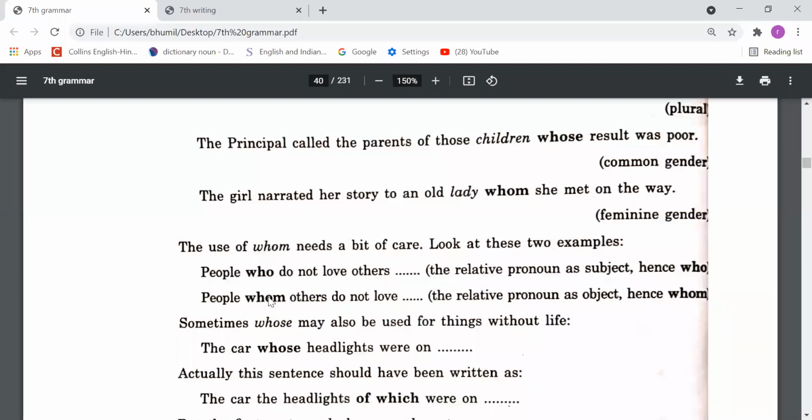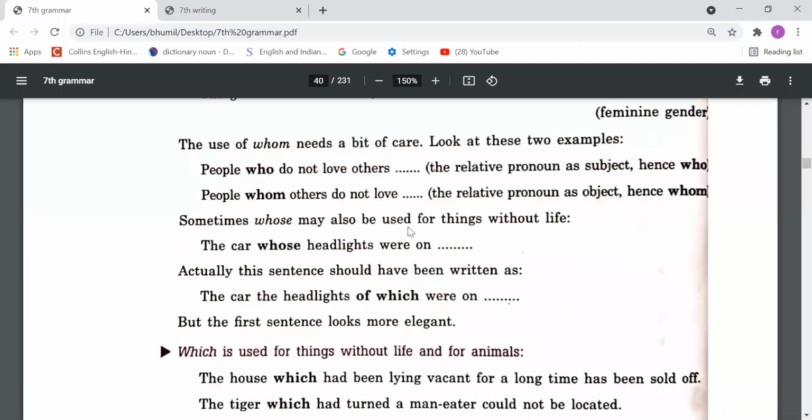Others is the subject and people is the object. That's why we have used whom here. So these people are the antecedent of these pronouns. Antecedent, I have told you, is the word for whom or what these pronouns are used. So those words are called antecedents of those pronouns, right? Who has been used here for people, and whom has been used also for people. So people are the antecedent of who and whom.